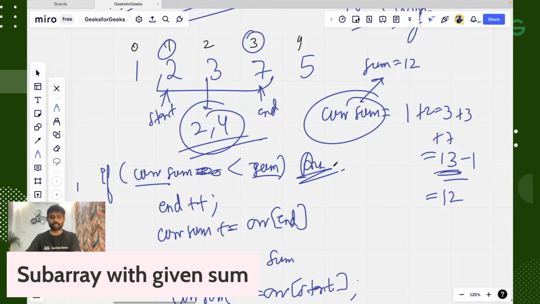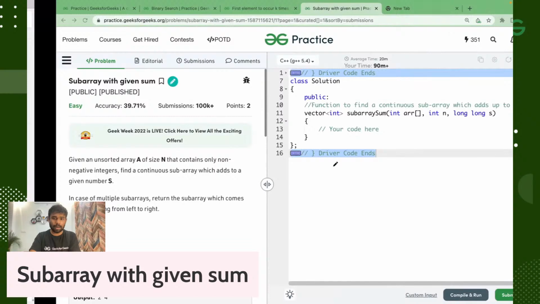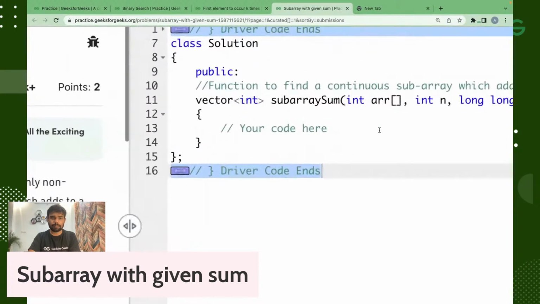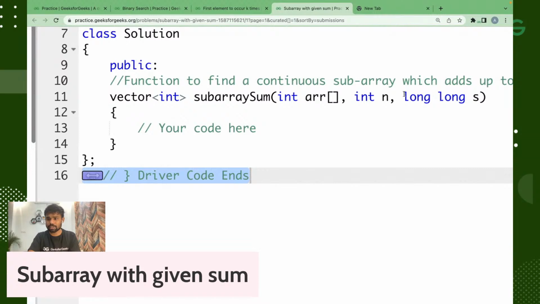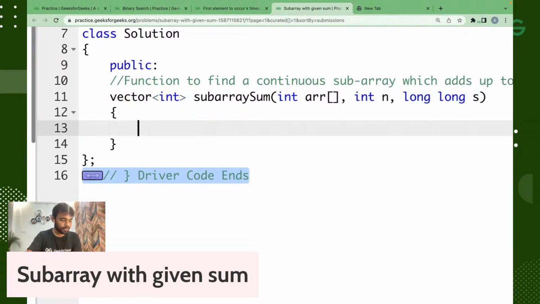Fine. Okay. Now let's move towards the code part. Now tell me, guys, please help me to write the code. First of all, what we will do? You can see the sum is in long, so we will also take our current sum in long. So first thing, what we will do is, tell me this thing.